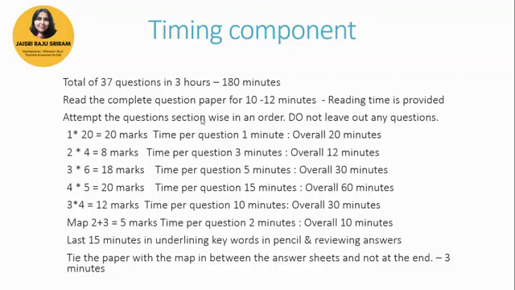So 1 mark is 1 minute per question. Then you have 2 marks, which is 3 minutes per question. 3 marks is 5 minutes per question. 5 marks is 15 minutes per question. 4 marks is 10 minutes per question. For the map you can have overall 10 minutes, and the last 15 minutes please spend in underlining the keywords in pencil or pen and reviewing the answers.